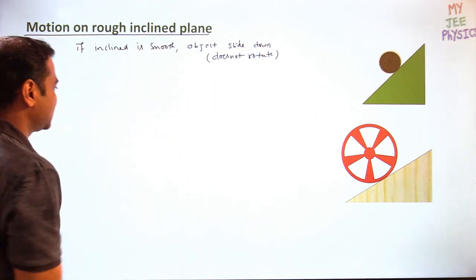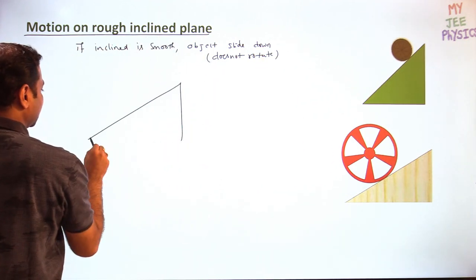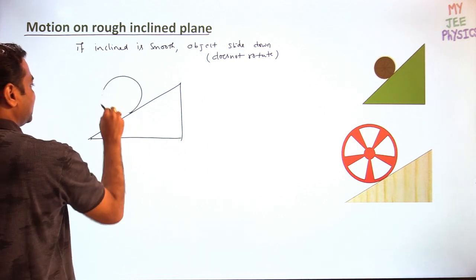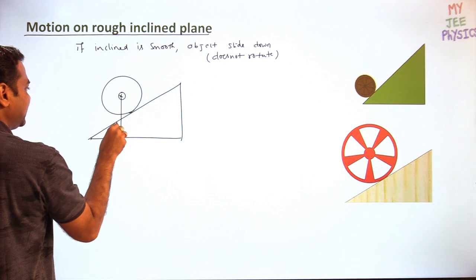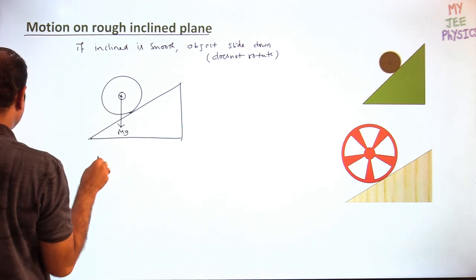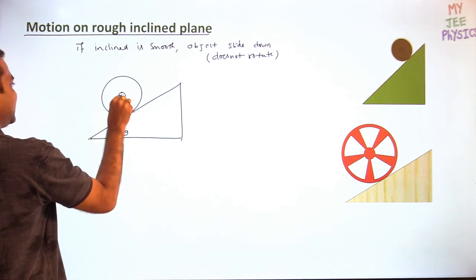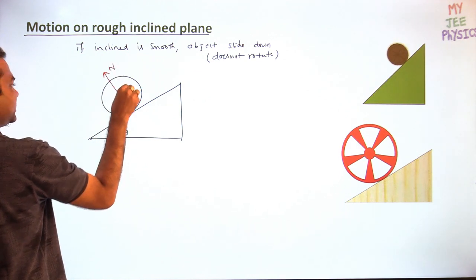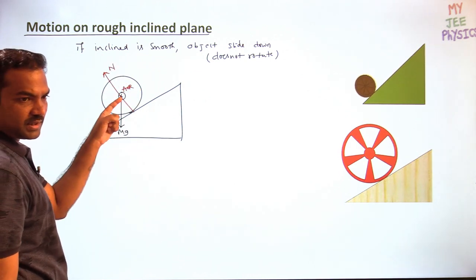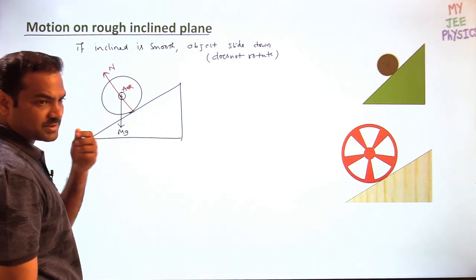Suppose this is a smooth inclined plane, and this is the object. As it is smooth, what are the forces acting? Mg will act downward. The normal reaction will act something like this. Both are passing through the axis of rotation. Mg will pass through the center, and even the normal reaction also will pass through the center.